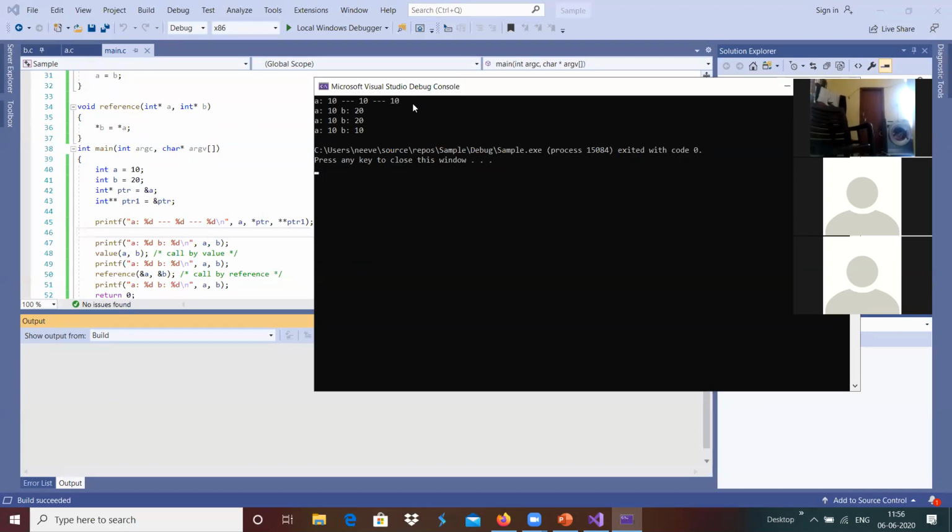Yes, which is a pointer to pointer in C programming.